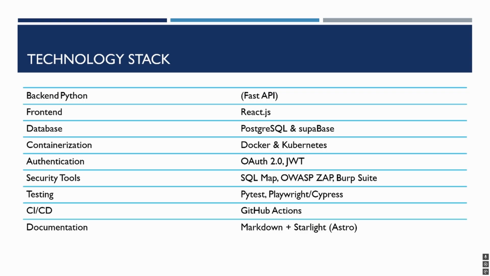Technology stacks that we have used. We used FastAPI. For the front end, we used React.js. Databases, we used PostgreSQL and Supabase for cloud storage. Containerization, we use Docker and Kubernetes. Authentication, we use OAuth 2.0 and JWT tokens. Security tools: SQLMap, OWASP ZAP, Burp Suite. Testing: PyTest, Playwright, Cypress. CI/CD is GitHub Actions, documentation Markdown plus Starlight Astro.